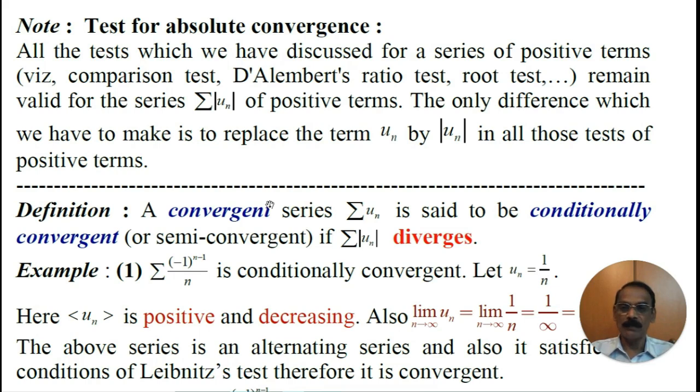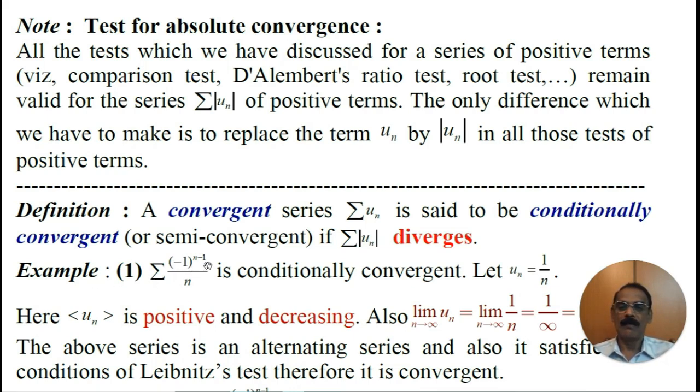When you take the modulus of the convergent series, that must diverge. Therefore, a convergent series Σ Un is said to be conditionally convergent or semi-convergent if Σ|Un| diverges. So this has both. The given series is convergent, whereas the modulus of the given series is divergent. Therefore, it is called semi-convergent, or conditionally convergent.